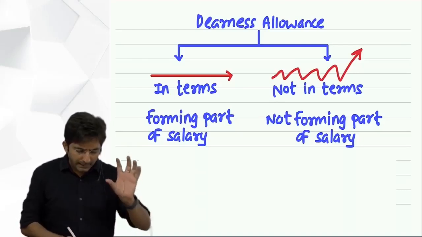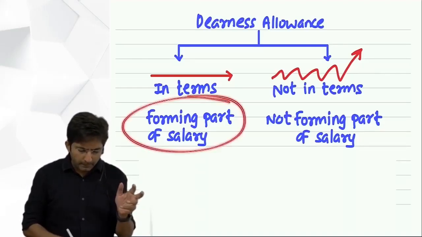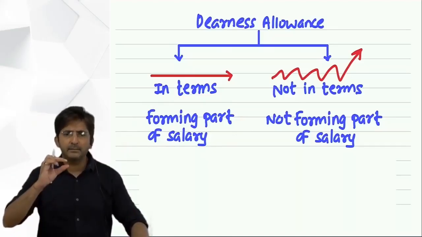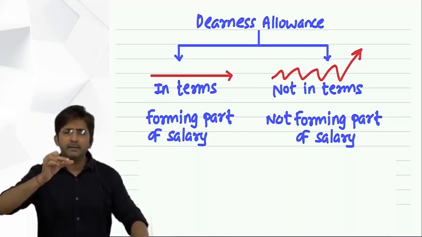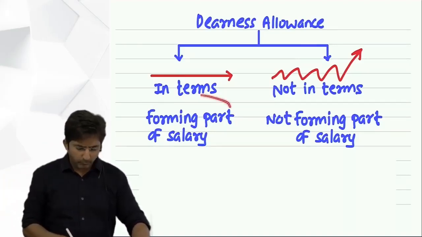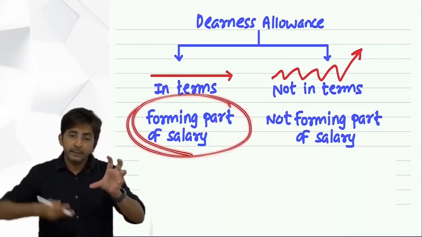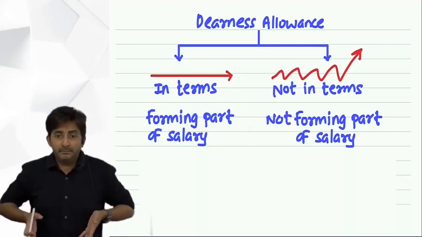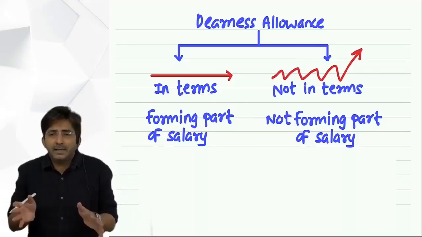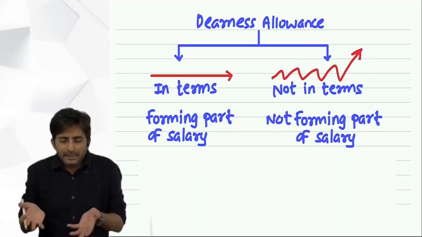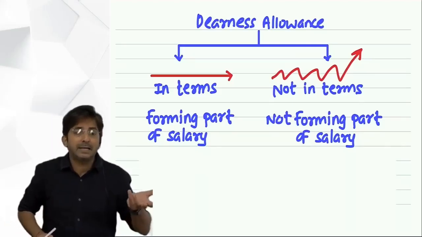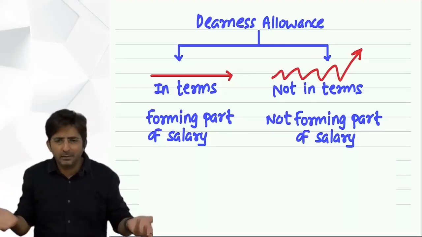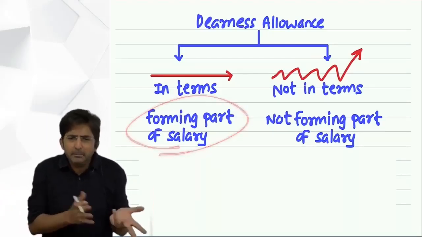No. In your salary package, see, forming part of salary means in your salary structure, it comes as a separate item. But the nature of that DA becomes like basic. See, forming part of salary doesn't mean it is included in the basic only. Dearness allowance as such is a separate item. But the nature of that doesn't remain unique. It has the same nature as basic salary has. That's why we say it's part of basic salary only. Means part of salary means like basic salary only.